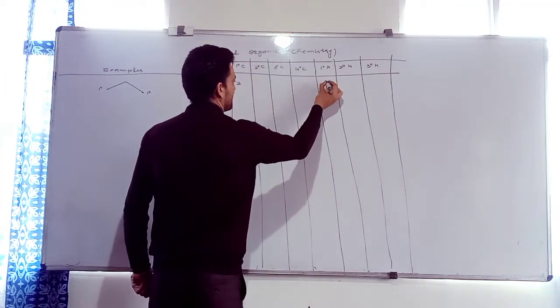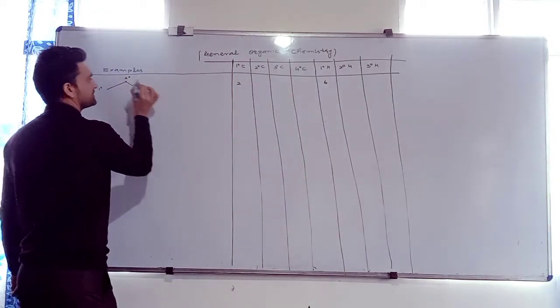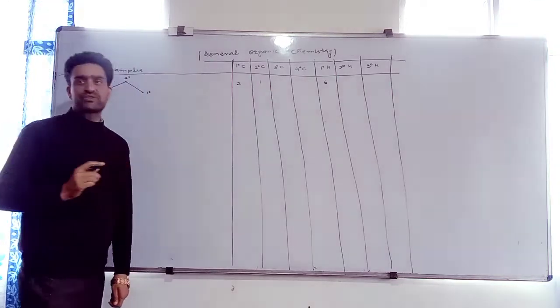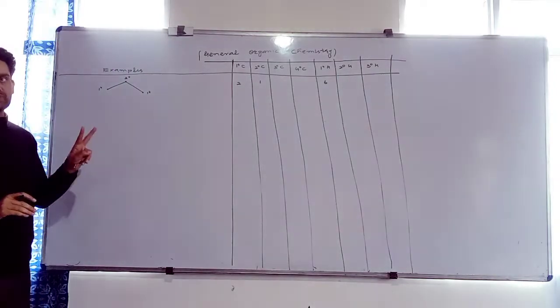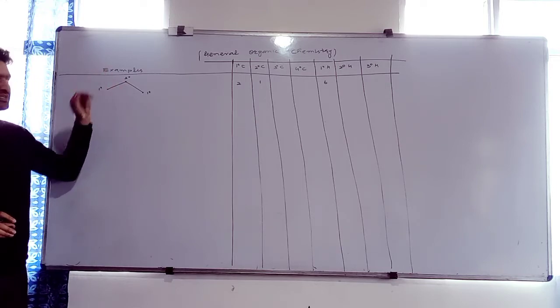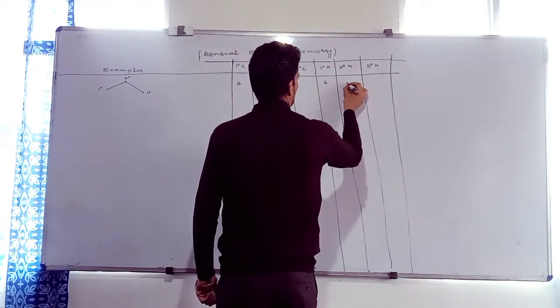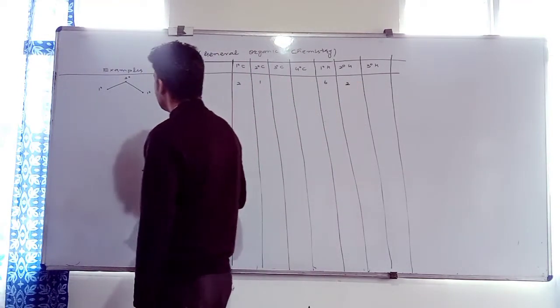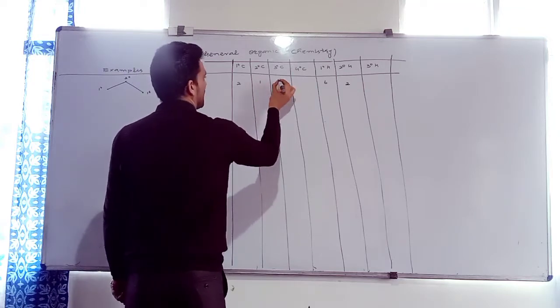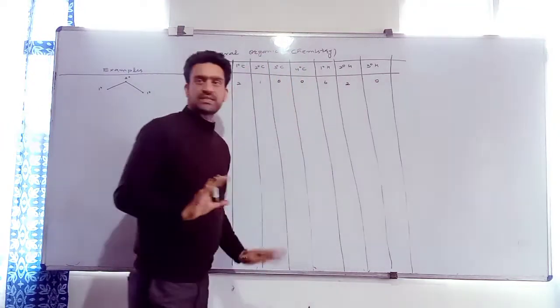Okay. How many 2 degree carbons are present? 1. How many 2 degree hydrogens are present? If it is saturated, 2. Because carbon is tetravalent, 2 valences are satisfied by 2 surrounding atoms, the rest will be satisfied by 2 hydrogen atoms. So we have 2 degree hydrogen atoms. How many 3 degree carbon? 0. How many 4 degree carbon? 0. How many 3 degree hydrogen? 0. Is it clear? Yes.